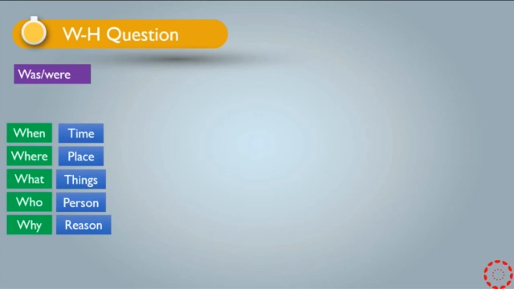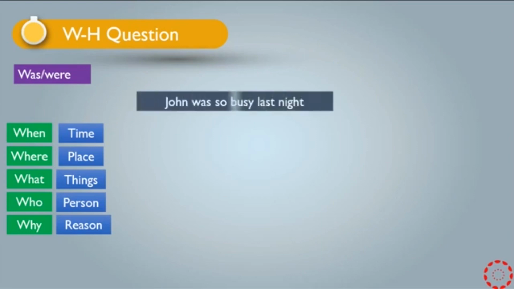Let us see examples. How are you going to use when, where, what, who, why with examples? I have this example: John was so busy last night. There is no difference between was and were. We use these WH questions with them: when, where, what, who, and why.